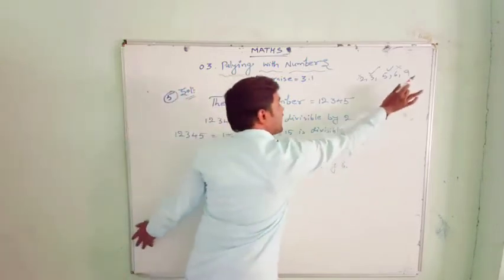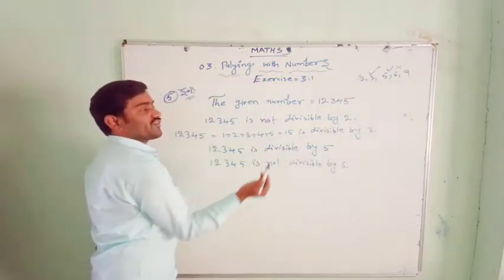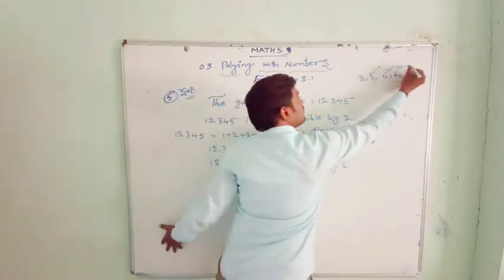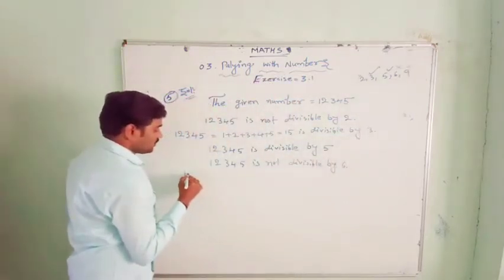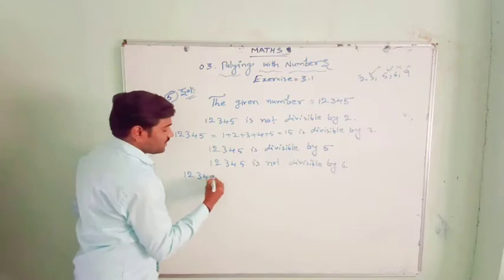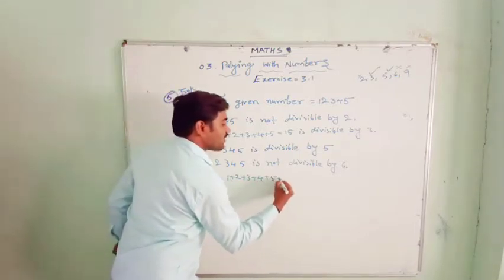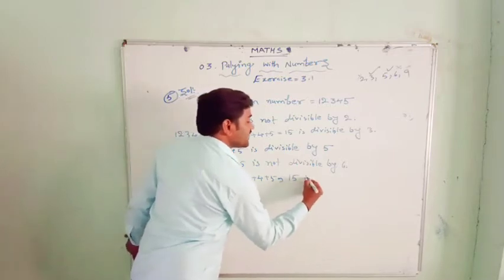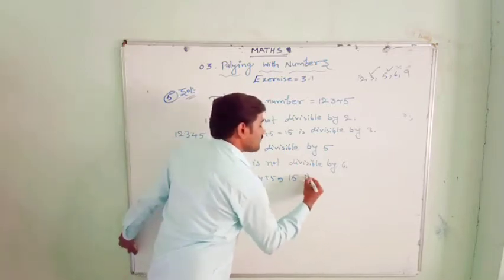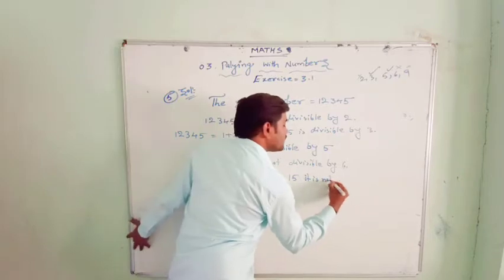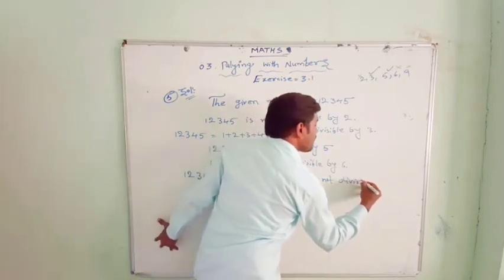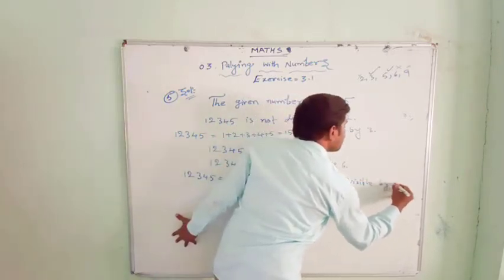And is it divisible by 9 or not? The sum of the digits is 15, so it is not divisible by 9. The sum of the digits 1 plus 2 plus 3 plus 4 plus 5, as already done, is 15. It is not divisible by 9.